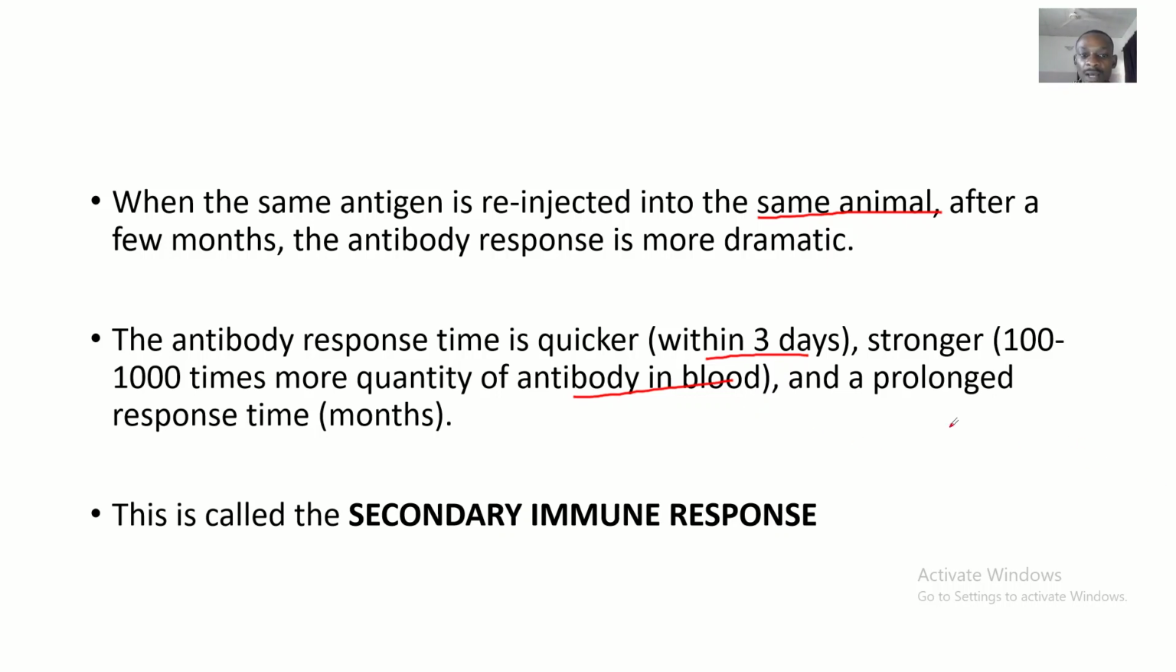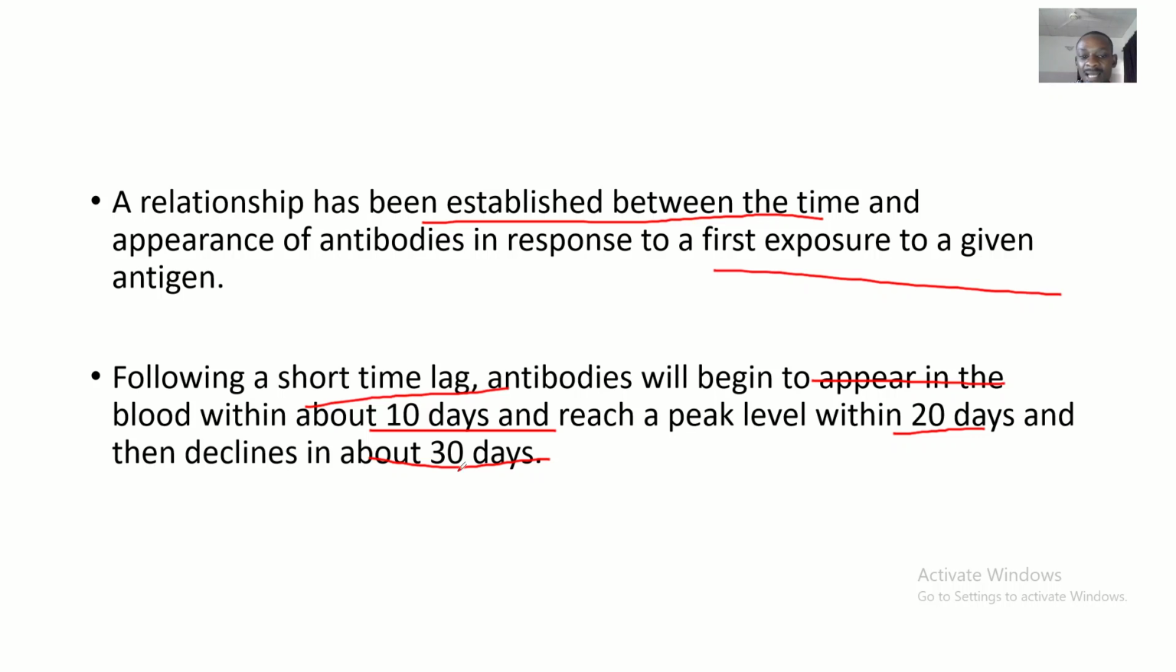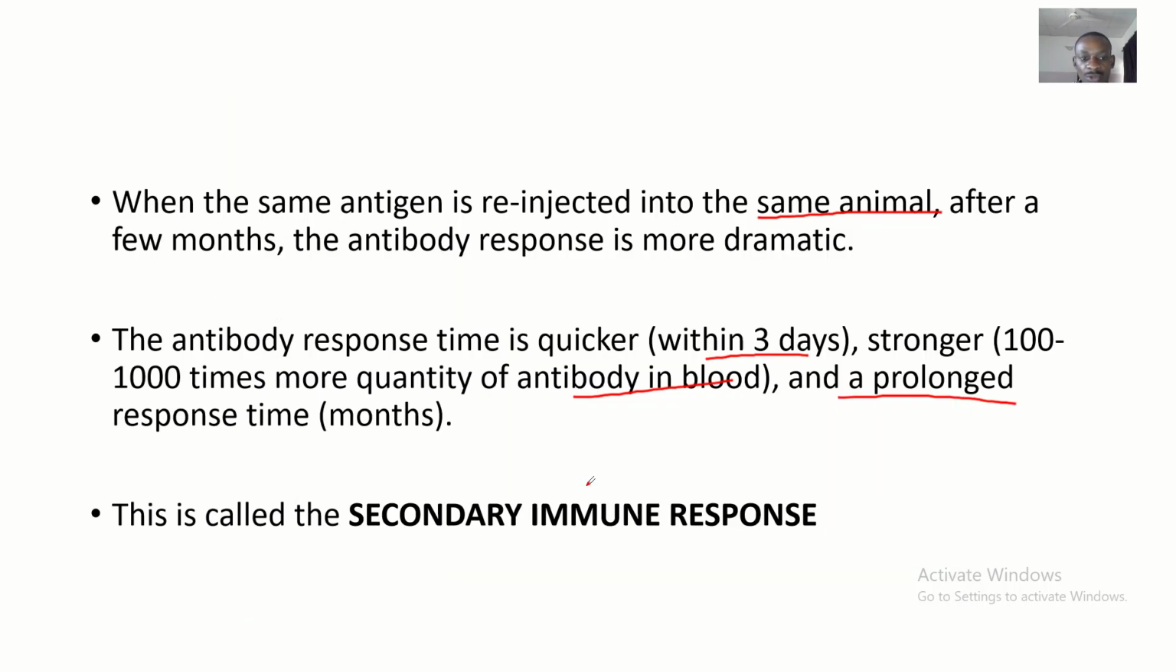Okay, so now the response of these antibodies is also prolonged. In the primary response we said it starts declining in 30 days, but this one is prolonged. It can last for months. These antibodies will appear in the body even after it has killed the disease or the microorganisms. It won't go. It will still remain in the body for months, waiting to see if this antigen, microorganism, or foreign substance will still attack the body.